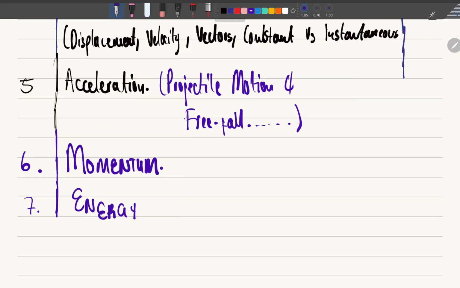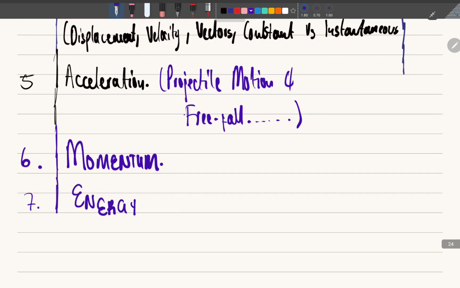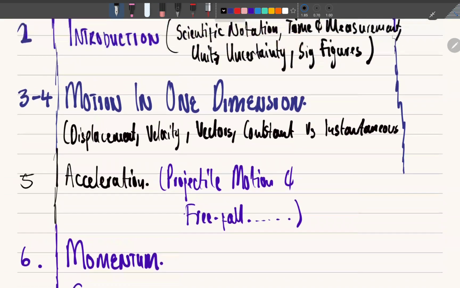After momentum is energy, where you talk about collisions and elastic. Then you're going to talk about kinetic energy and all these other things. You'll be talking about the types of collisions.